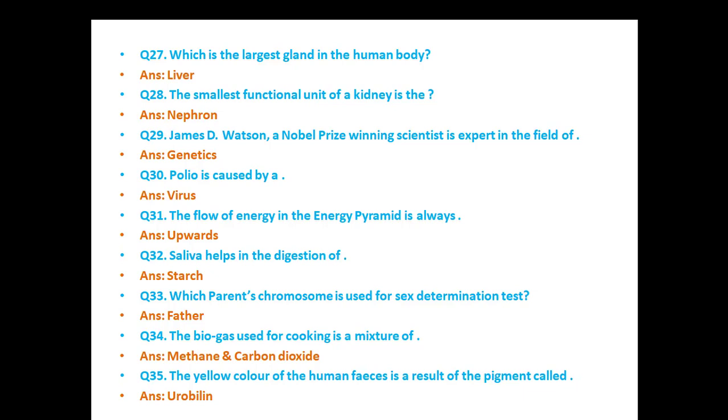Polio is caused by a virus. The flow of energy in the energy pyramid is always upwards. Saliva helps in the digestion of starch. Which parent's chromosome is used for sex determination? Father. The biogas used for cooking is a mixture of methane and carbon dioxide. The yellow color of human feces is a result of the pigment called urobilin.